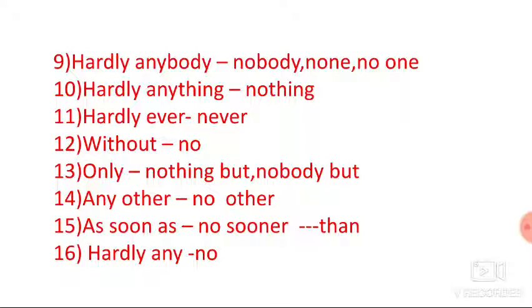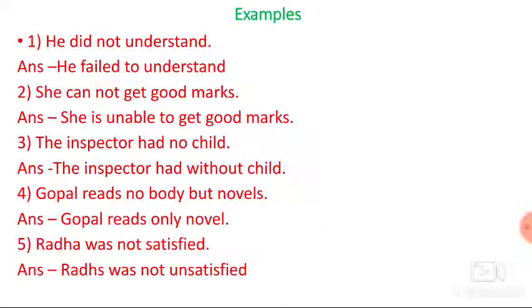So in this way, these are some words we have to use while making affirmative to negative and negative to affirmative. Now see the examples of affirmative and negative. The first example is given here, students. You have to write all these examples in your notebook and practice other examples. You have to find 10 extra examples of each: 10 for affirmative sentences and 10 for negative sentences. Write down these 20 extra examples in your notebook.